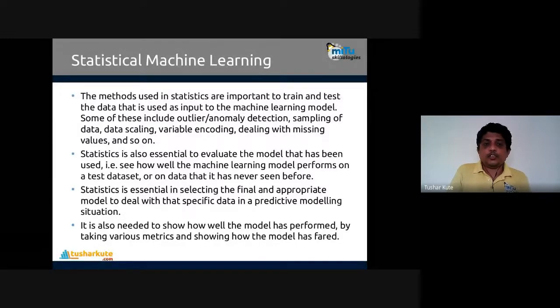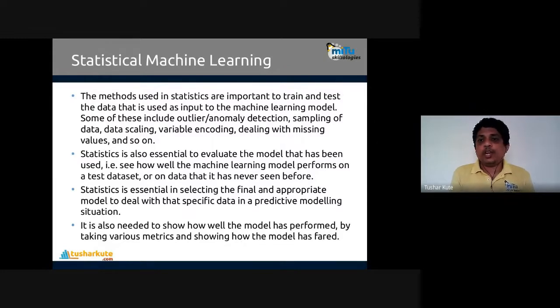So statistics is also essential to evaluate the model. We build a model, and the computer can understand the mathematical model present in that behavior. We'll talk about examples in the next session, like linear regression and logistic regression, and how exactly they find the connectivity and do the prediction. In such cases, we build the model. A model is like software that is given input, and we do the predictions ahead with that respective data. But how do we know the model is working perfectly? There also we require statistical methods.